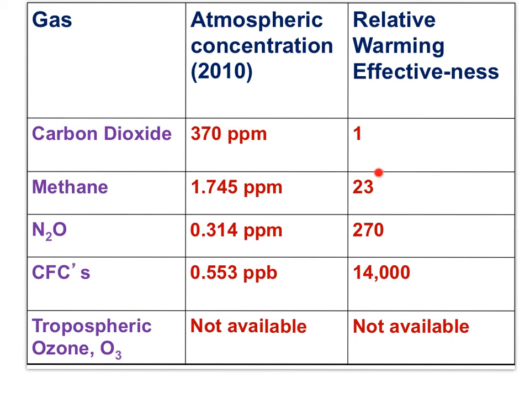So while methane and nitrous oxide are found in lower concentrations in the atmosphere, their per-molecule warming effect is higher. In other words, the impact of a greenhouse gas on atmospheric warming is influenced by two factors: concentration and the ability to absorb long-wave radiation. While carbon dioxide has a relatively low warming effectiveness, its overall concentration makes carbon dioxide, along with water, the most important of the greenhouse gases.